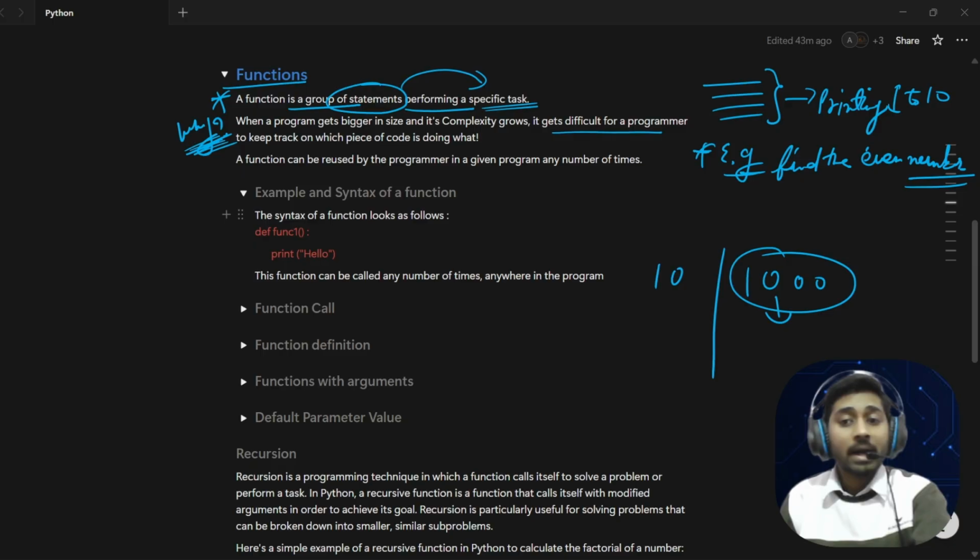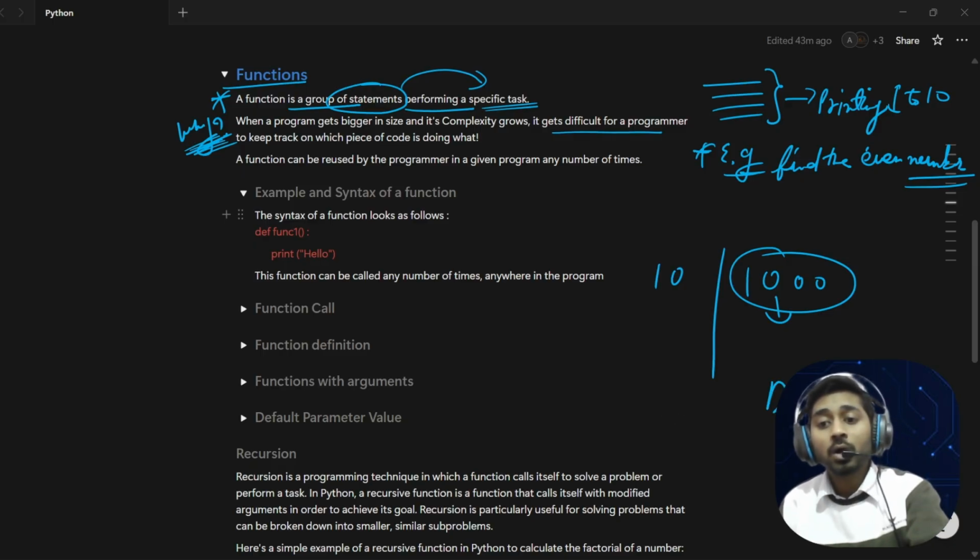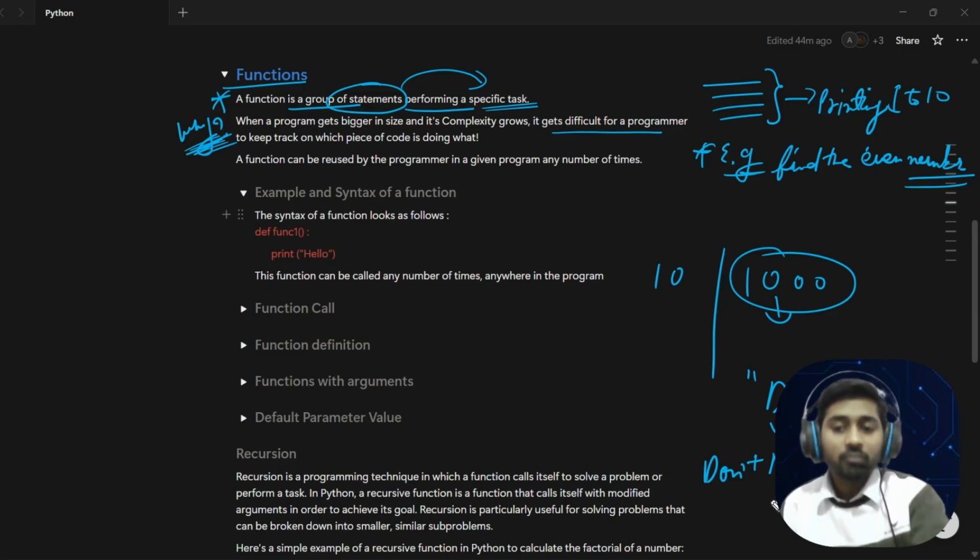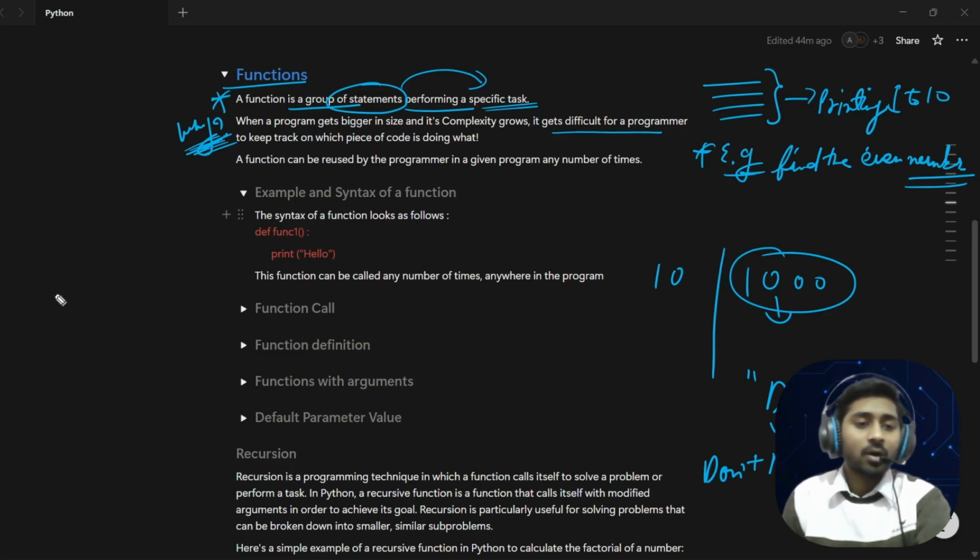While using a function, you are also implementing the DRY principle. What is the DRY principle? Don't repeat yourself. Do not repeat yourself means don't use a single piece of code again and again, or in another way, don't repeat the logic.